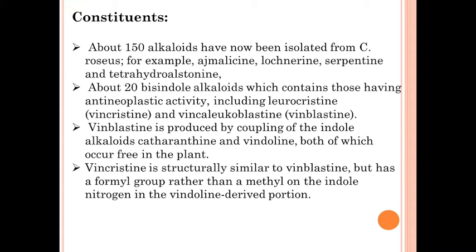So by coupling of catharanthine and vindoline, catalyzed by horseradish peroxidase, it will produce a bis-indole alkaloid, that is vinblastine, and vinblastine is then converted into vincristine by oxidation of its methyl group.